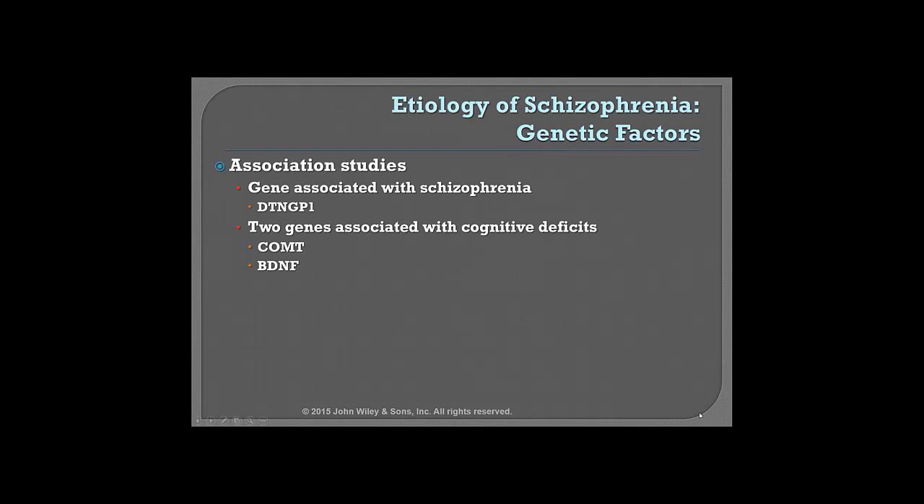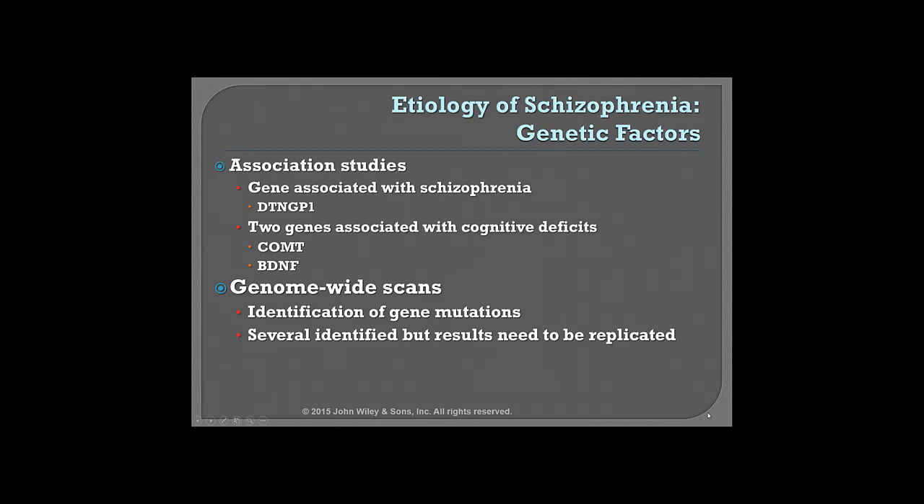So what we've tried to do to sort of answer that question is conduct genome-wide scans. So what we're trying to do now with these genome-wide scans is identify genetic mutations. And several have been identified, but again, the results need to be replicated. We need to see some consistency in these studies across time. Genetic mutations can happen for a variety of reasons. And once that genetic mutation is identified, we have to be able to connect it to schizophrenia. So for example, one genetic mutation identified promoted the proper placement of neurons in the brain during development.